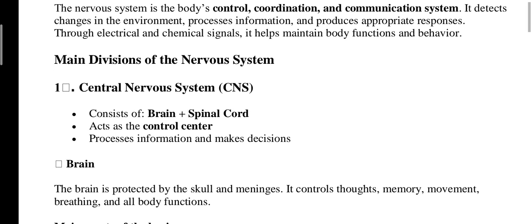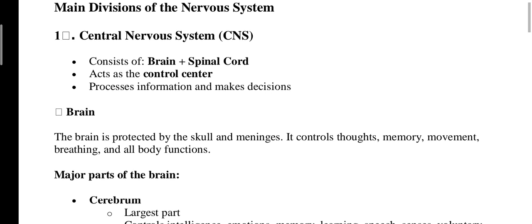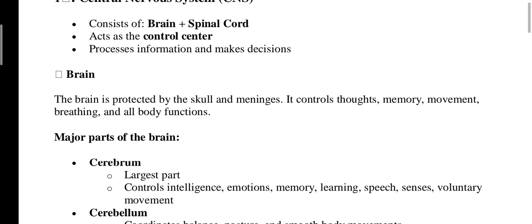Main divisions of the nervous system. The first one is the central nervous system, and the other one is the peripheral nervous system. The CNS consists of the brain and spinal cord, and acts as the control center, processing information and making decisions. What about the brain? The brain is protected by the skull and meninges. It controls memory, movement, breathing, and all body functions.